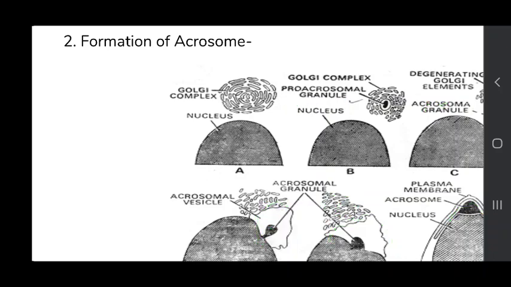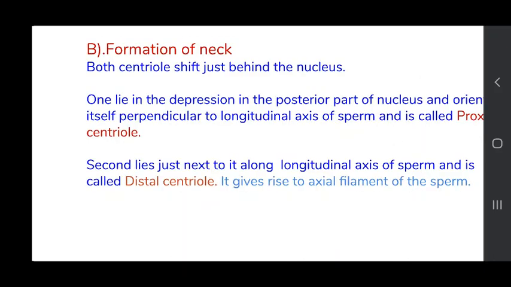Now is the formation of neck. In the neck region, the centrioles which were present in the spermatid will shift just behind the nucleus. One of them will lie in the depression of the posterior part of the nucleus and orient itself